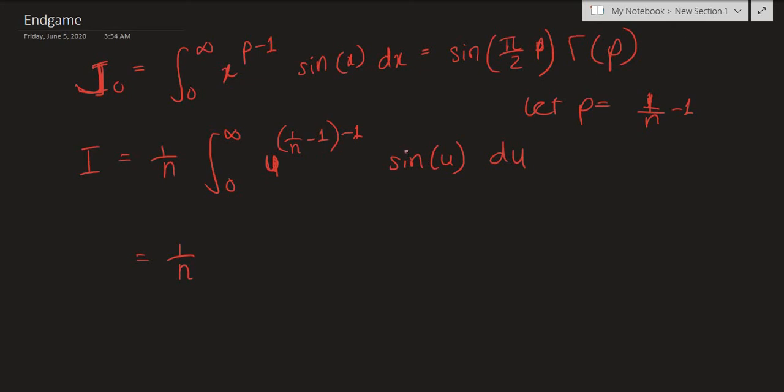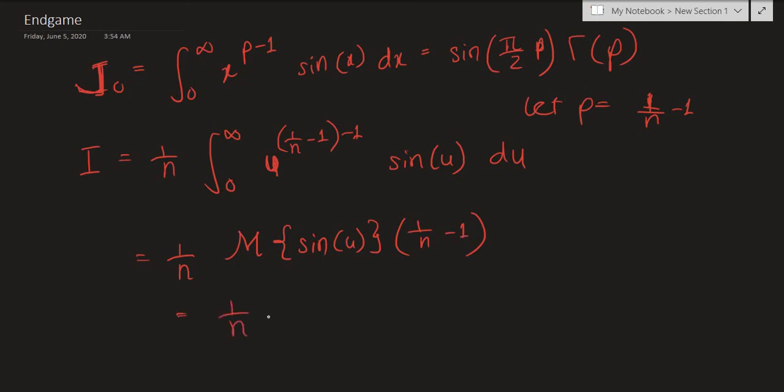And inside we just have a Mellin transform of sine u, but with respect to the parameter 1 over n minus 1 instead of having p like we had in this case. So it's simple really. Instead of p, we just plug in 1 over n minus 1 now.